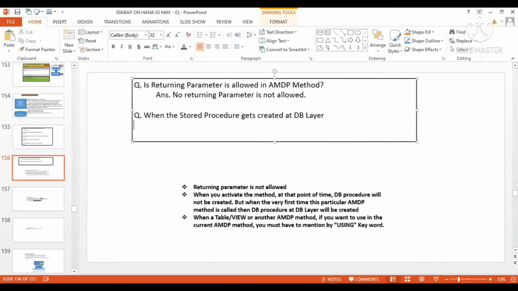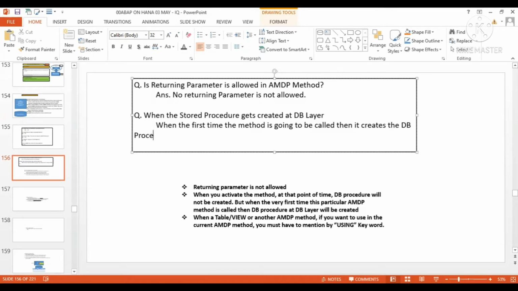So when the method is called for the first time, then it creates the DB procedure.